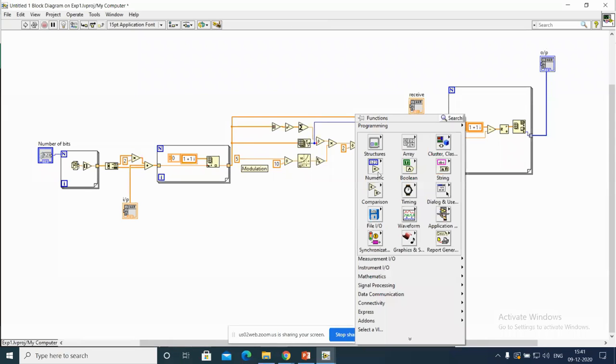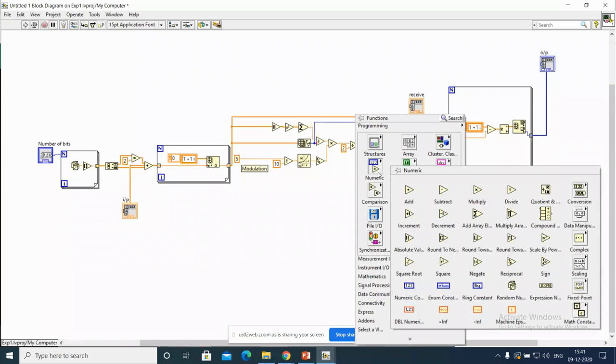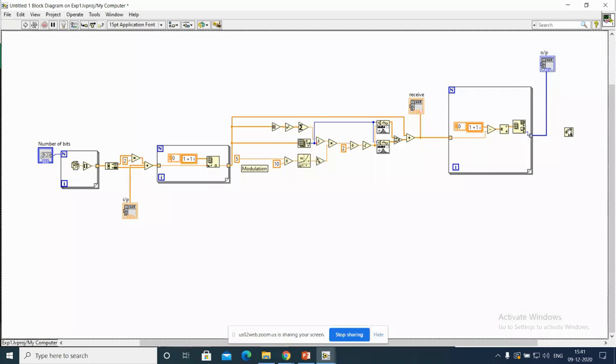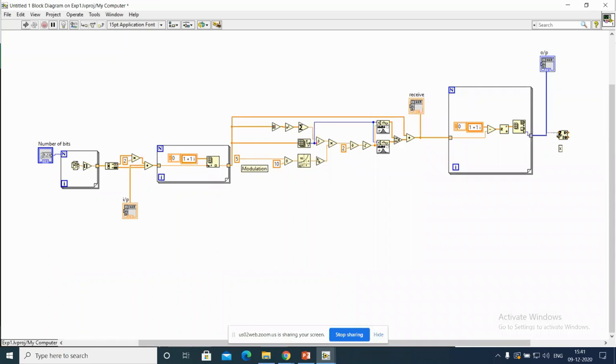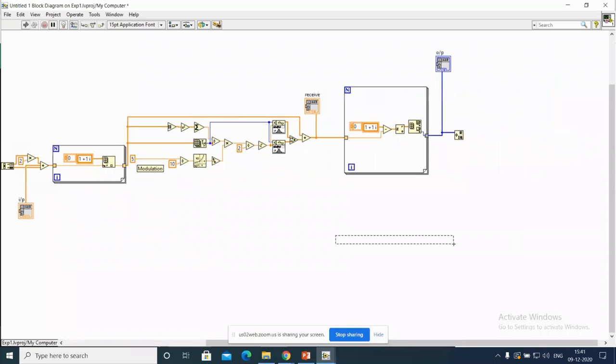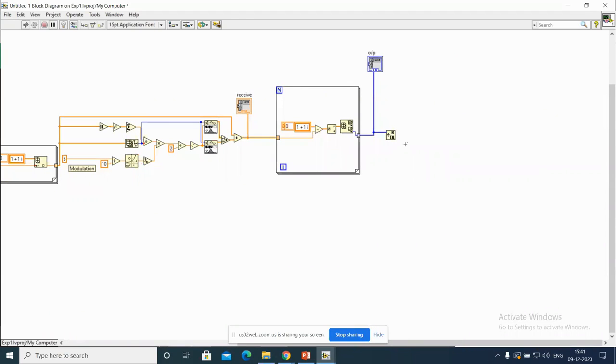We are dividing. Where is that quotient? This one. This is a quotient and this is a remainder.